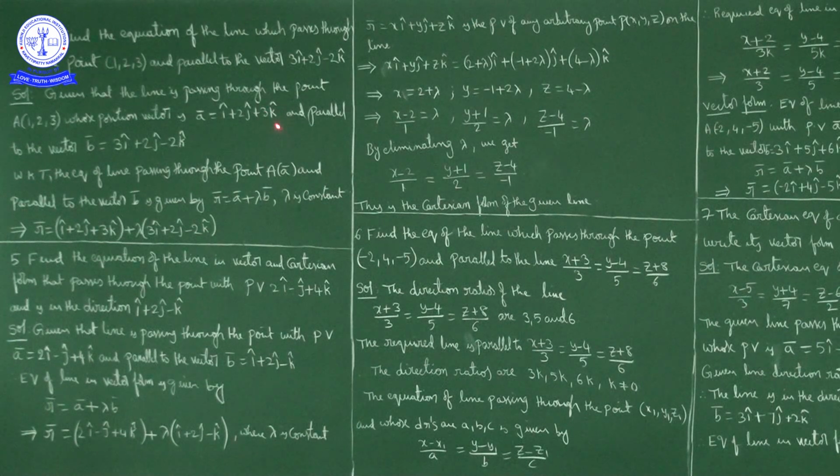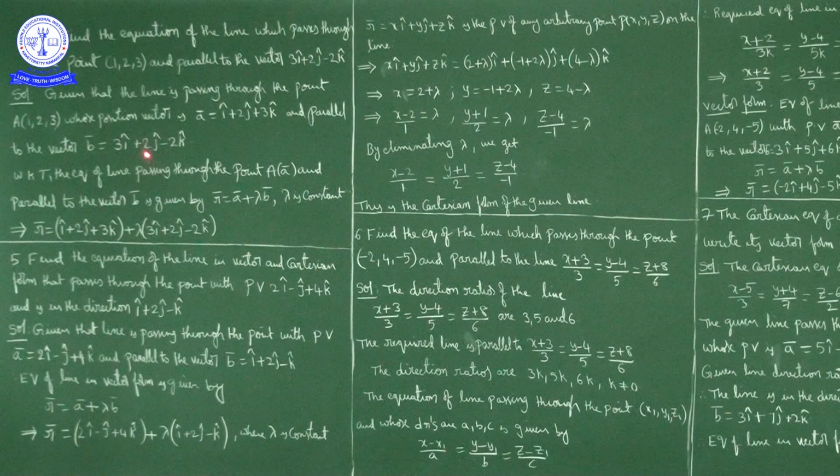So what else is given? This line is parallel to the vector 3i cap plus 2j cap minus 2k cap. This vector we will consider as b bar. So the given line passes through the point A (1, 2, 3), whose position vector is a bar equal to i cap plus 2j cap plus 3k cap, and is parallel to the vector b bar equal to 3i cap plus 2j cap minus 2k cap. So we have the point it passes through and the vector it is parallel to.